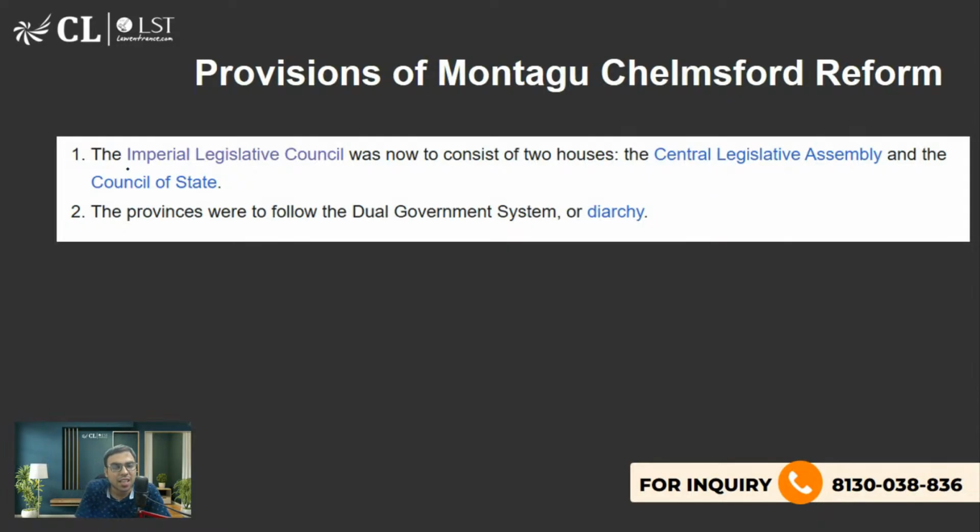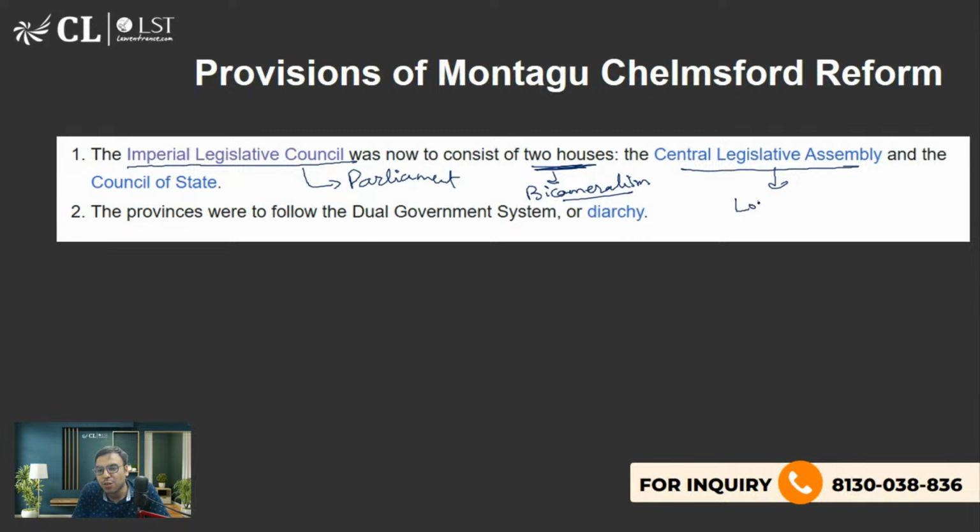So now the Imperial Legislative Council. This is what today आप कहो तो it is equivalent to Parliament of India. Now it consists of two houses. मतलब bicameralism introduce कर दिया. This is called bicameralism, having two houses. One house is called Central Legislative Assembly, which is equivalent to today's Lok Sabha. And another is called Council of State, which is equivalent to today's Rajya Sabha.